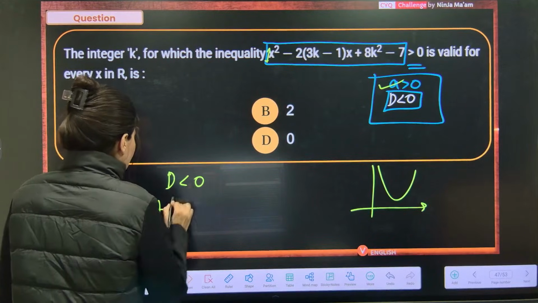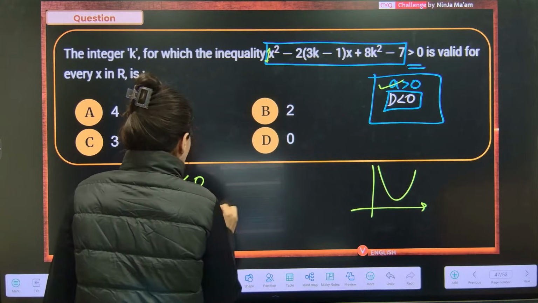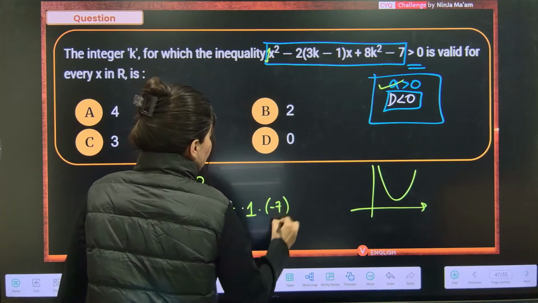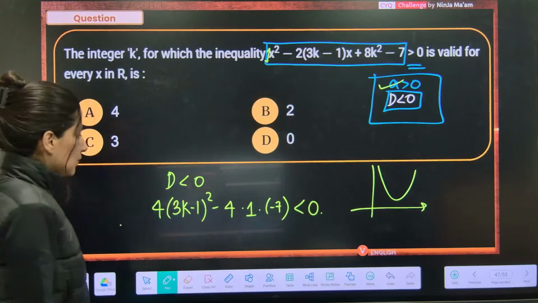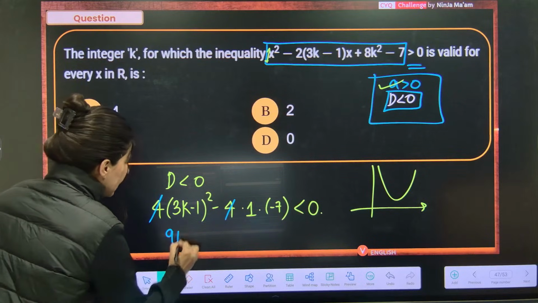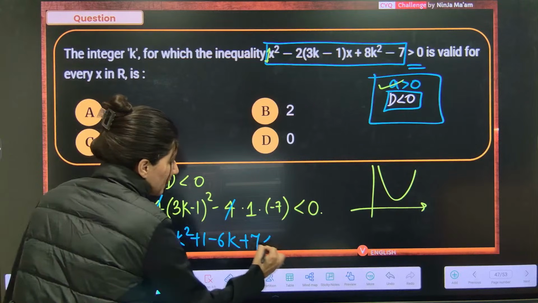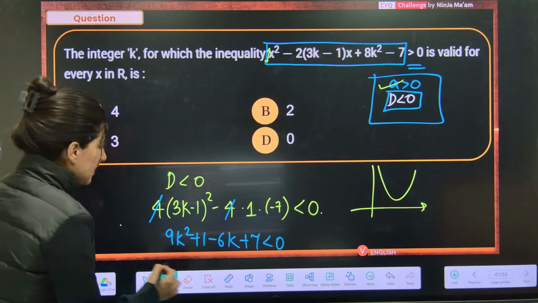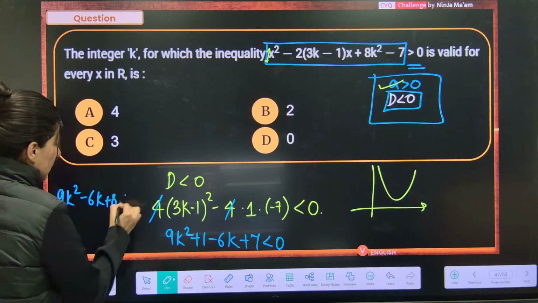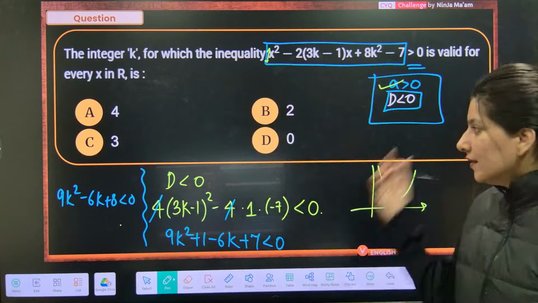So b square minus 4ac less than 0. Clearly 4 and 4 are getting cancelled out. So 9k square plus 1 minus 6k and minus plus 7 less than 0. Okay, so this is 9k square minus 6k plus 8 less than 0.